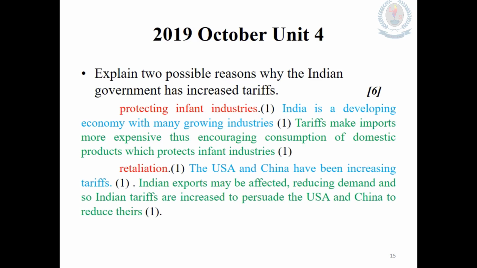Whatever items are imported from the USA and China to the Indian market become more expensive, and there won't be a good demand for those products. Therefore, that is giving an indirect pressure to the USA and China to reduce their import tariffs and give relief to the Indian exports.